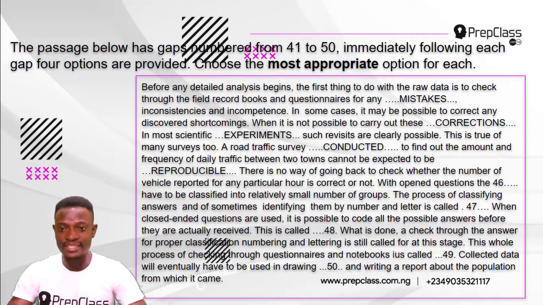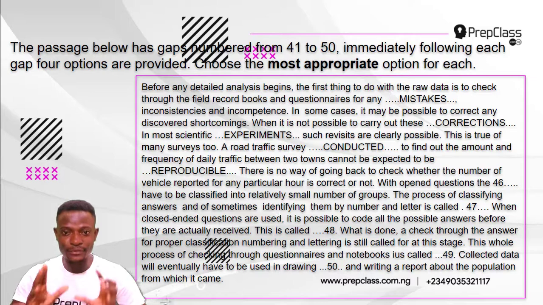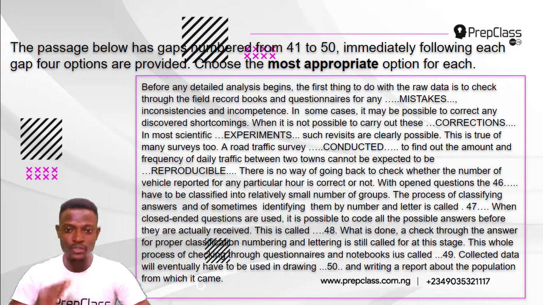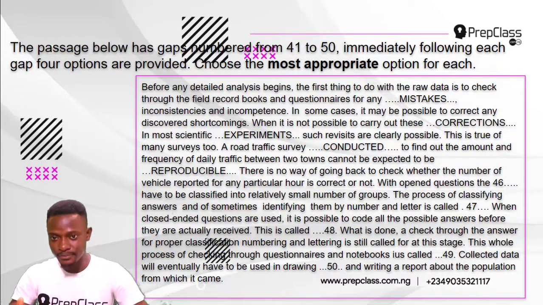So now we will continue with the passage, answering questions 46 to 50. Alright, let's continue. With open questions, the dash have to be classified into relatively small number of groups. Now, the gap we have there is for question 46. Moving on. The process of classifying answers and of sometimes identifying them by number and letter is called dash. That is gap 47. When closed-ended questions are used, it is possible to code all the possible answers before they are actually received. This is called dash. That is question number 48.